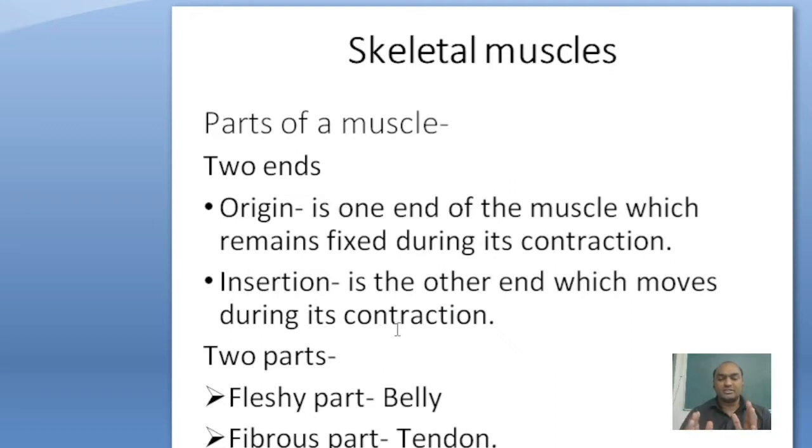When contraction occurs, one part is fixed, called the origin, and another part is movable, called the insertion. So these are the basic terms. These are the two ends of muscles. Then the two parts of a muscle are the fleshy, bulky part called the belly, and the fibrous, cord-like structure called the tendon.